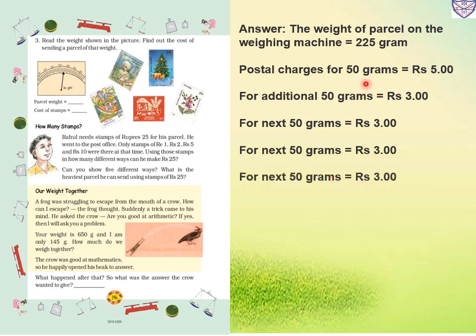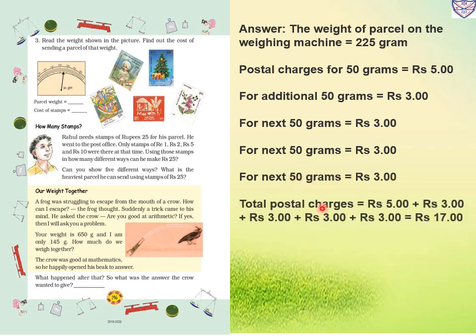How much is it? First 225. So for the first 50 gram, that is 5. Then how much is left? 225 minus 50, that is 175. Now again 50 we will take. So 175 minus 50, that is 125. For again 50, 125 minus 50, that is 75, and 75 minus 50, that is 25. For 25 also we have to pay the money as per 50 grams only.